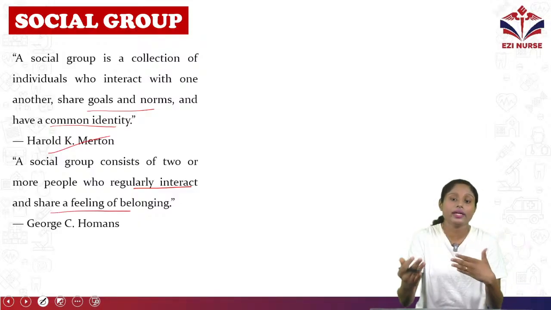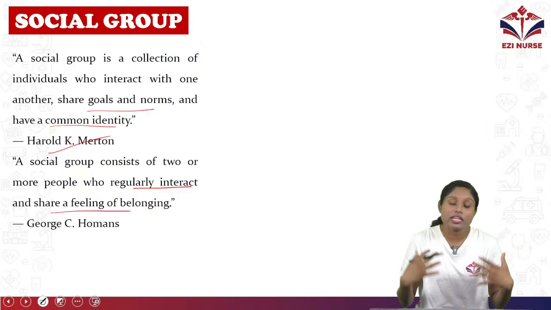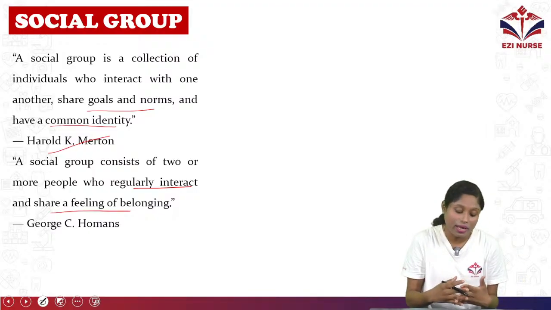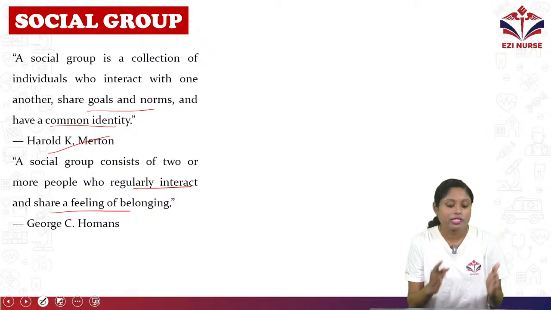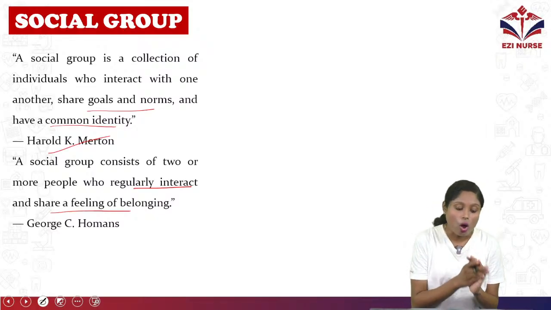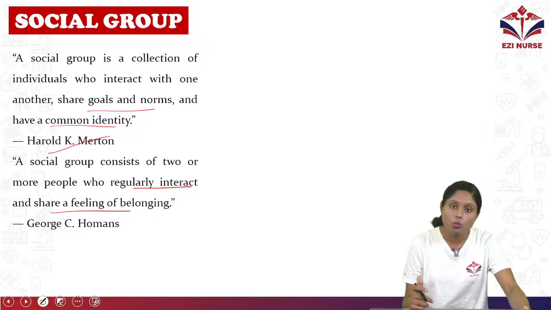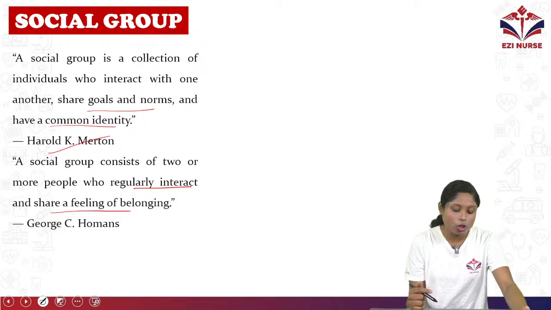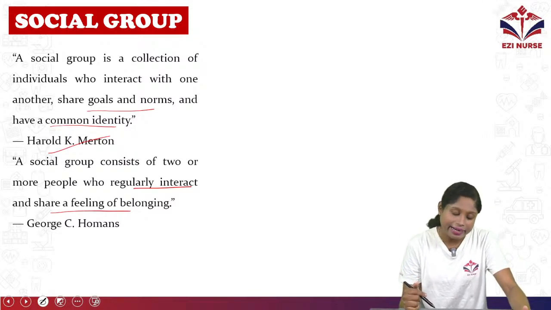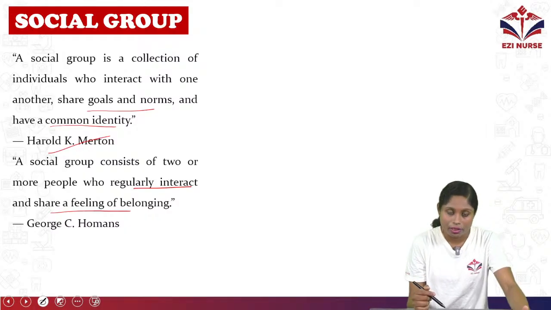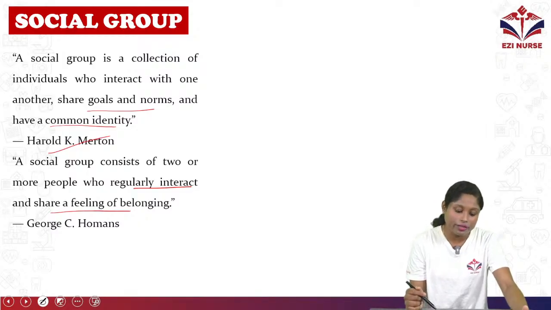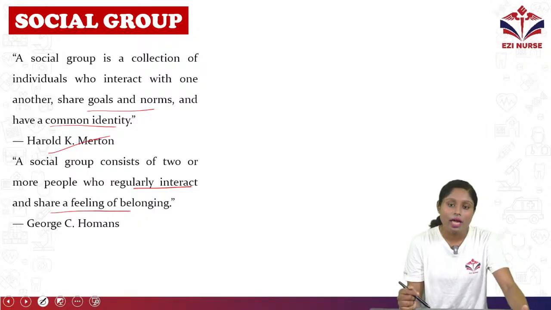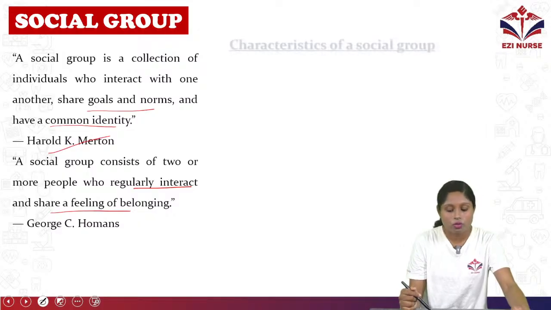So they regularly interact with each other. They have a sense of belongingness. That is by George C. Homans. So this is the definition. A social group is a collection of individuals who interact with one another, sharing goals and norms and having a common identity, by Harold K. Merton. A social group consists of two or more people who regularly interact and share the feeling of belongingness, by George C. Homans. So this is the definition of social group.